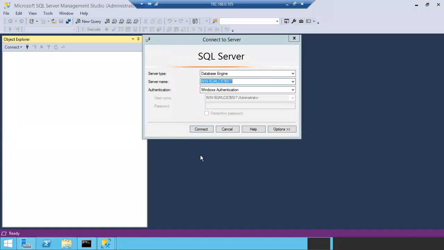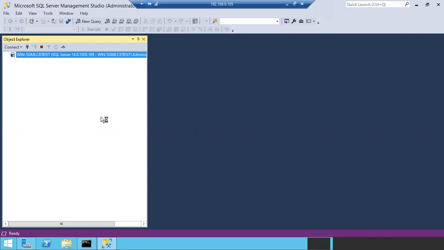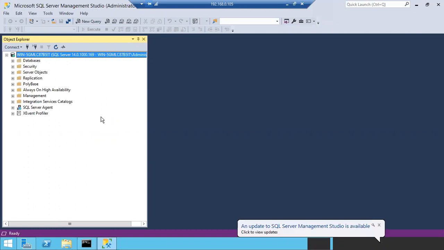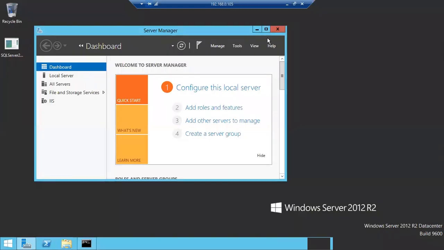So yesterday, anyone tried restoring the database? Anyone tried restoring the database yesterday? Okay. Yes, sir. So is it successful? Yes, sir. Okay, that's fine. Let me close and reopen the server.